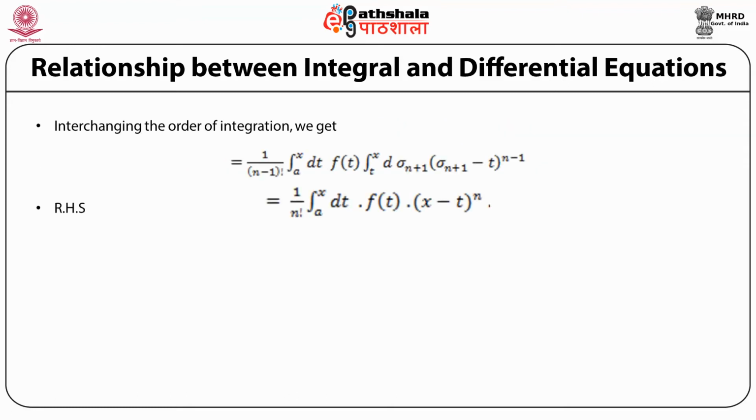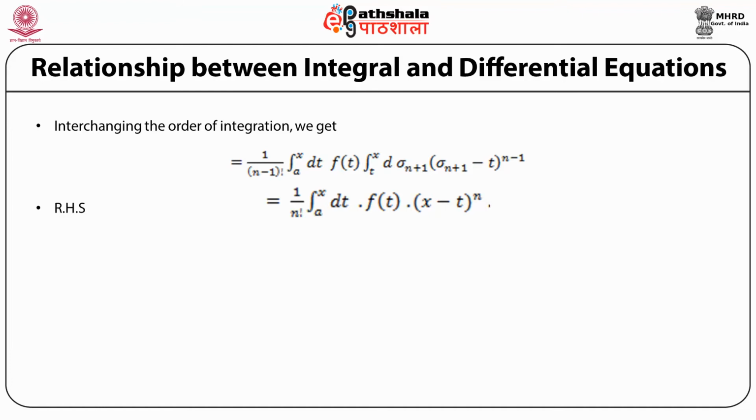We interchange the order of integration on the right hand side. That is, we first integrate over sigma n plus 1 and then integrate over dt. So changing the order of integration, the right hand side is 1 upon (n minus 1) factorial, an integral from a to x of dt, multiplied by f(t), multiplied by an integral now over sigma n plus 1, where the limits are from t to x, the integrand (sigma n plus 1 minus t) to the power n minus 1.